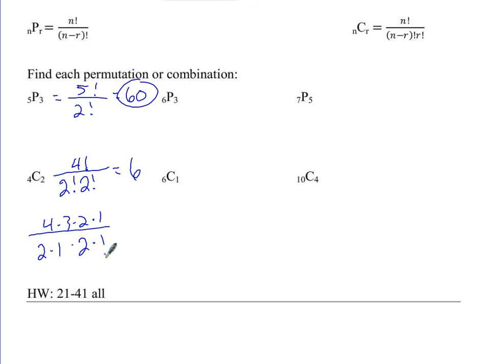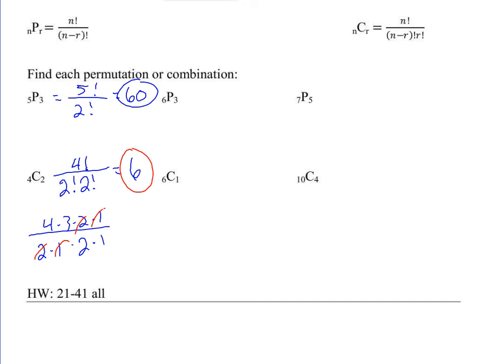If I write that out like that, then I can see that what's happening here is I'm losing those 2s, they're a fancy 1. I'm losing those 1s, it's a fancy 1 anyway. And then I wind up with 4 times 3 on top, 2 times 1 on the bottom. 12 divided by 2 is 6. So it's not really a mystery what's happening here with the numbers as we enter these things into our calculator.